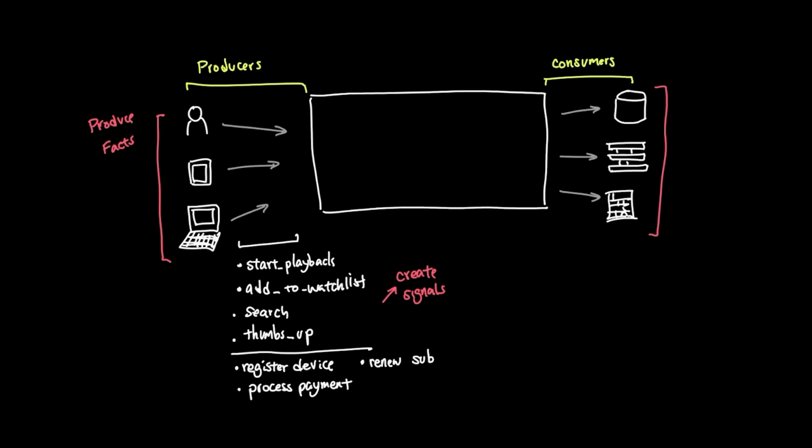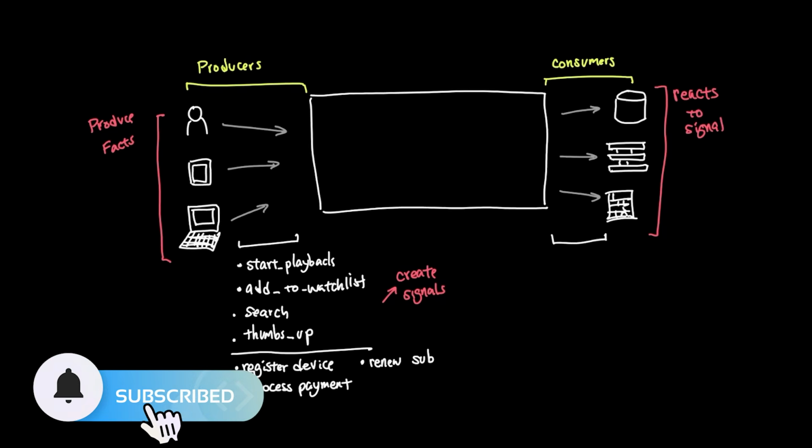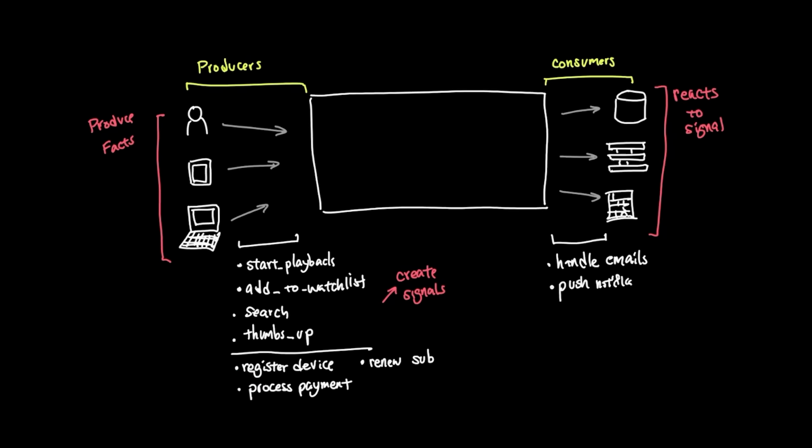Consumers are components within the system that actually take the signals created by producers and react to them. So if an email relay server needs to send out a forgot password email, for example, or your push notification needs to show on devices, or running database searches for movies and TV shows.